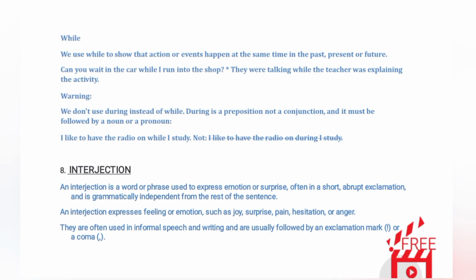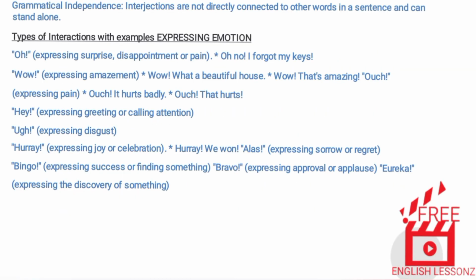Interjection. An interjection is a word or phrase used to express emotion or surprise, often in a short abrupt exclamation, and is grammatically independent from the rest of the sentence. An interjection expresses feeling or emotion, such as joy, surprise, pain, hesitation, or anger. They are often used in informal speech and writing and are usually followed by an exclamation mark or a comma. Grammatical independence: interjections are not directly connected to other words in a sentence and can stand alone.